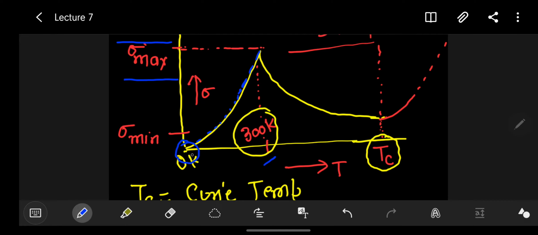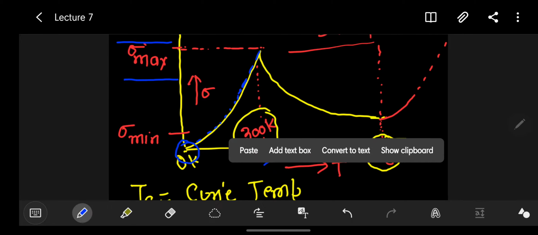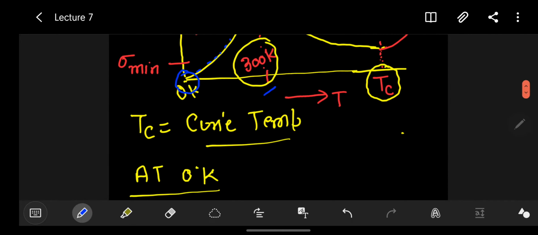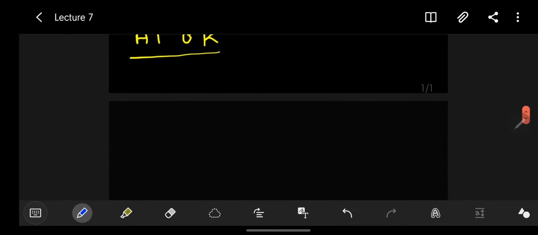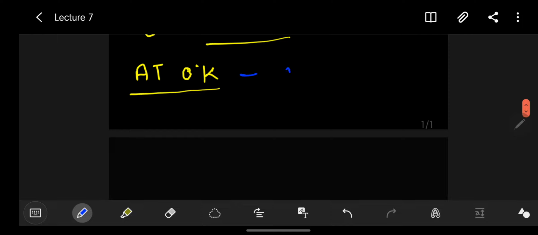So the conductivity of this extrinsic semiconductor material is increasing from 0 degree Kelvin up to 300 Kelvin, and it is maximum at 300 degree Kelvin. Now, I am representing that at 0 degree Kelvin the conductivity is 0.